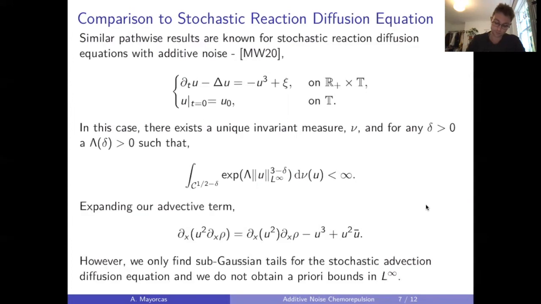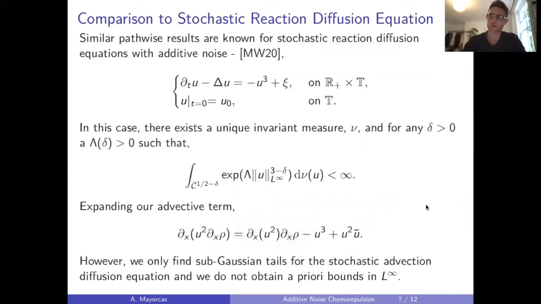And what's interesting is that if we expand our nonlinear term, remember this is the nonlinear sensitivity term that we had, we find minus u cubed. This comes from when the second derivative hits rho, which produces a minus u, plus a quadratic term multiplied by the mean of u. This can be absorbed by the damping of minus u cubed, so that's no problem. However, what causes an issue in our analysis is this transport term.